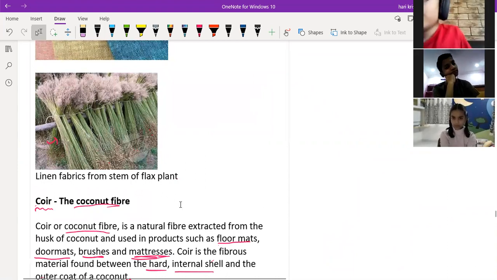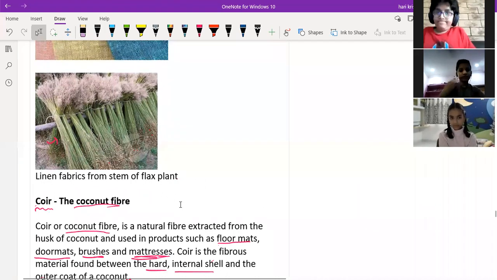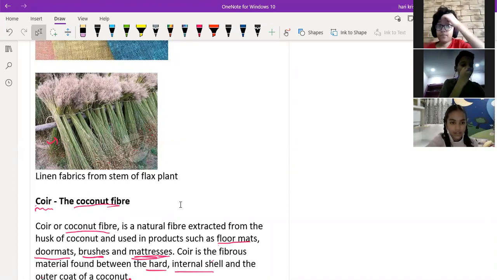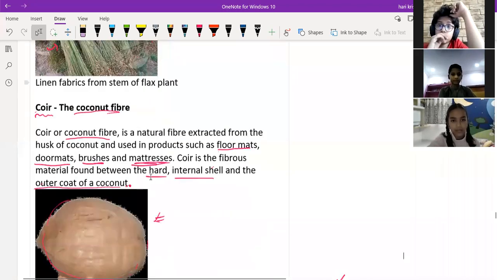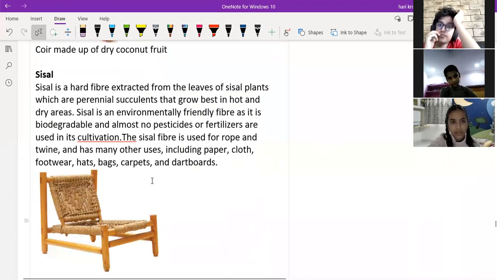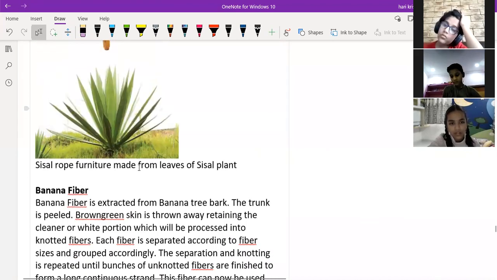Okay. So understand what is the hemp, what is the flax, and what is the coir? Any doubts in these three? Next, we'll go for the sisal. What is this sisal? It's also another type of natural fiber. Can you see here?